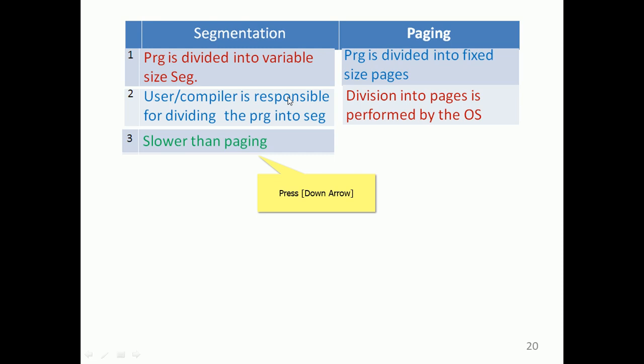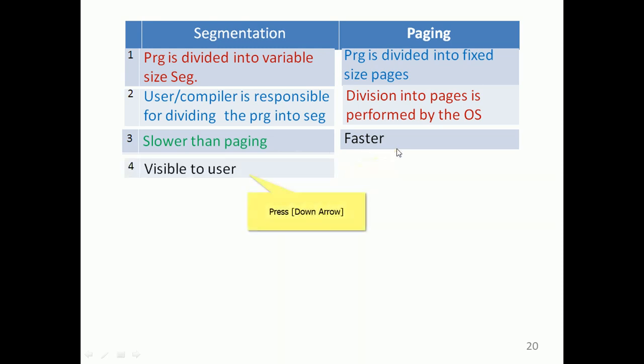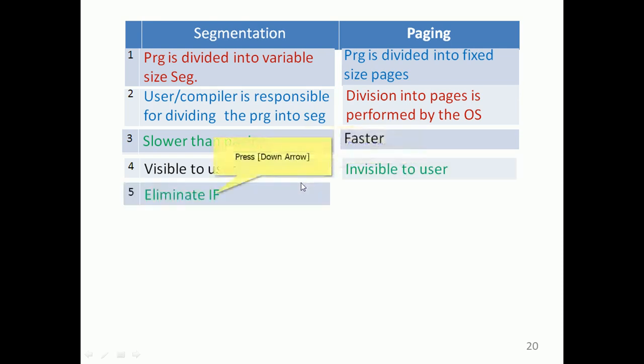Segmentation is slower than paging, and paging is faster, definitely. Segmentation partitioning is visible to the user, whereas paging is invisible to the user because the OS performs it.